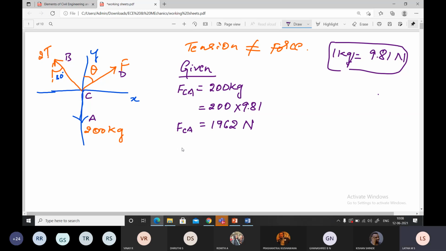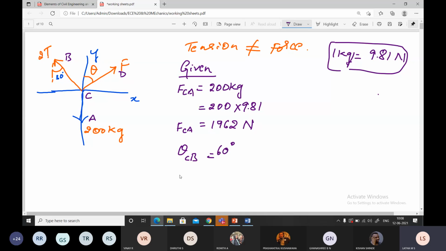What else is given? Can I calculate theta CB? It is 60 degrees. Correct. You should answer, then I'll go forward.